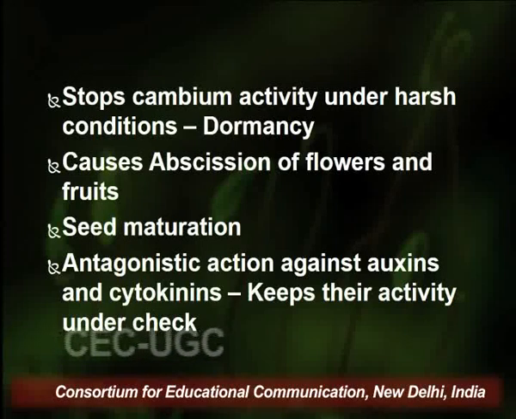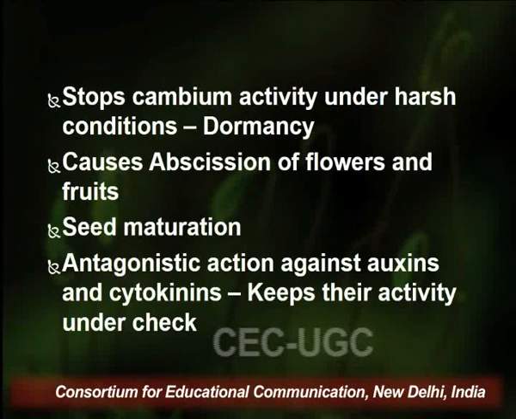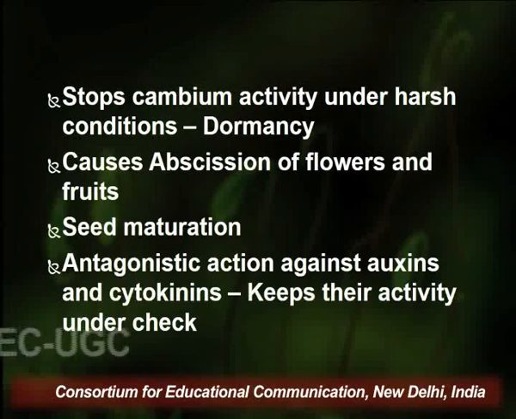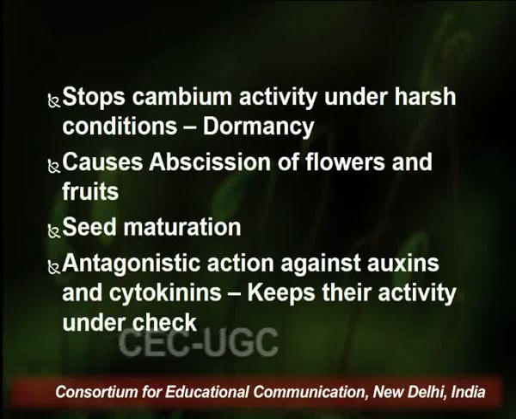I already told you that it also leads to seed maturation. Now it has an antagonistic action against auxins and cytokinins. Obviously auxins and cytokinins are considered growth hormones, whereas abscisic acid is considered an inhibitory hormone, and therefore we can say that abscisic acid activity will help in keeping the activity of auxins and cytokinins under check.